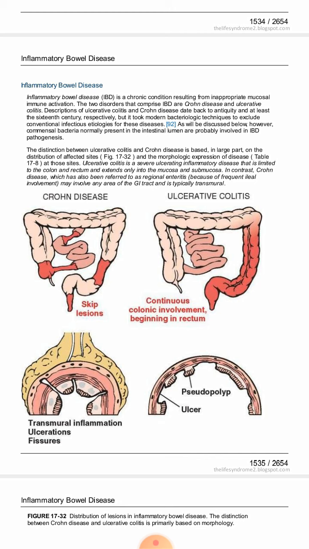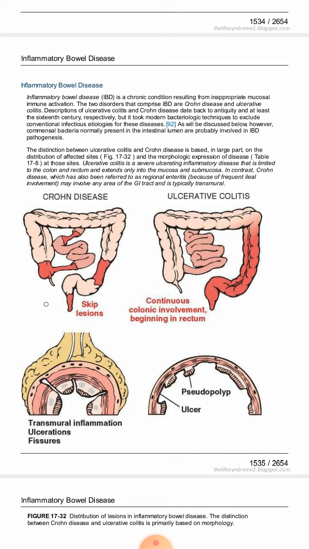Number one is the region affected by these diseases. In Crohn disease, any part of the GIT can be affected, from the mouth to the anus. But the most important area involved in Crohn disease is the terminal ileum, ileocecal junction and the cecum. Mostly this area is involved, but it can involve any part of the GI tract. In ulcerative colitis, the terminal part of the intestines is involved, including the anus, rectum, and the sigmoid colon, and this disease moves from downward upwards. It means that first it will involve the anus, then it will move upward to the rectum, and then to the sigmoid colon.